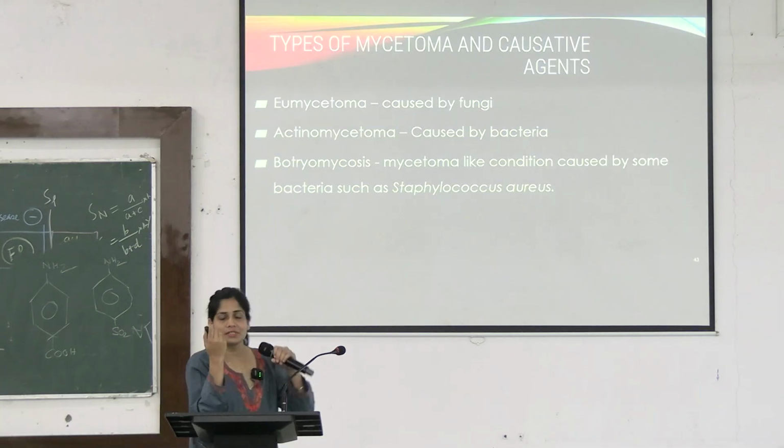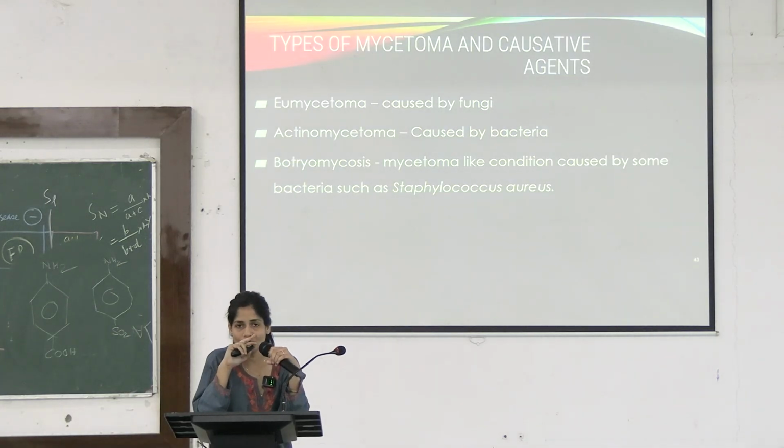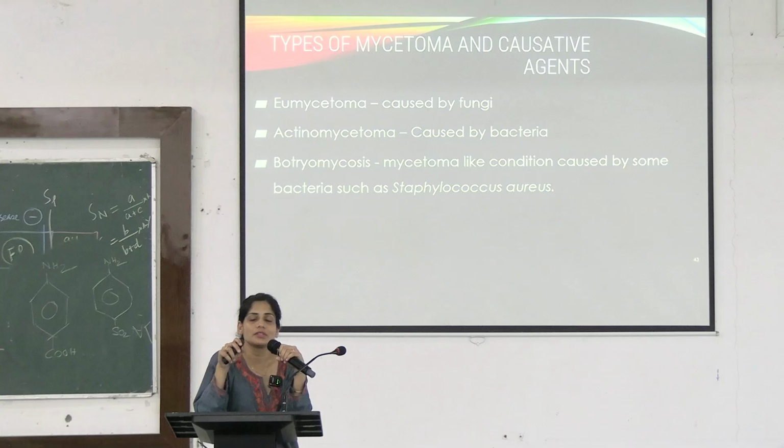This was discussed previously: when there is fungal subcutaneous mycosis, we call it eumycetoma. When it is bacterial because of actinomycetes, we call it actinomycetoma. And when Staphylococcus aureus is causing such infection, we call it botryomycosis.